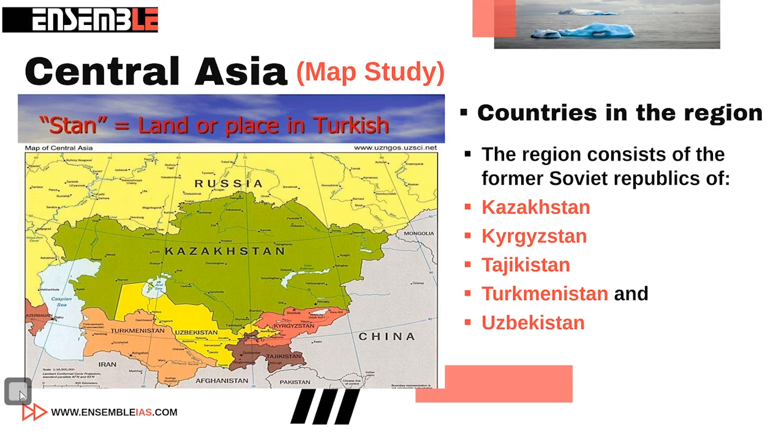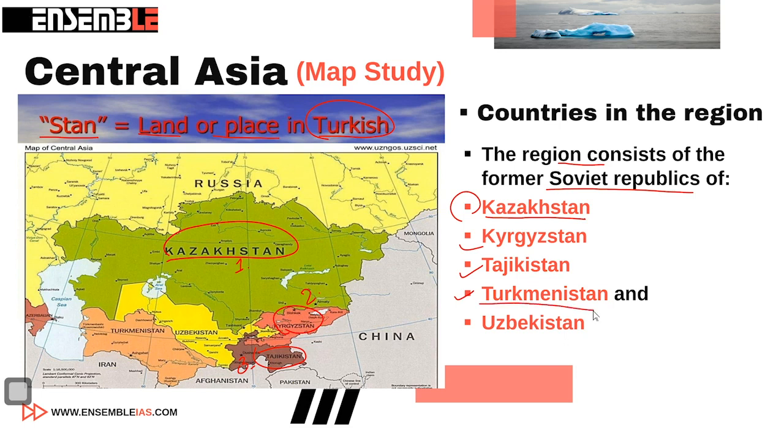To explain further, in the local Turkish term, stan means the land or the place for the people. Let's study what regions consist of Central Asia. Primarily, all the regions of the Soviet republics. One of them is Kazakhstan, number 1. Number 2 is Kyrgyzstan. Third is Tajikistan, and in this map this is the location of Tajikistan. So this is the third country in this alliance.